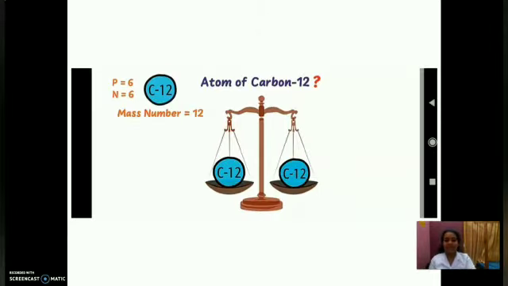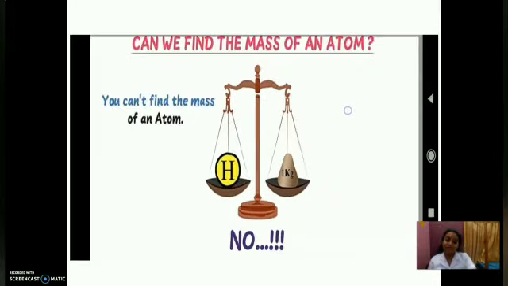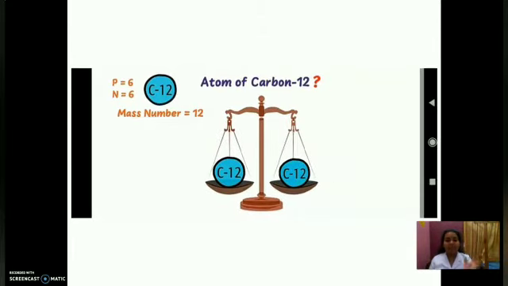Here we can see that the weight of the vegetables is related to the 1 kg unit. Can we relate the weight of an atom with anything else? We cannot put the 1 kg unit. If we put a carbon atom in a weighing balance, what can we put in the second plate to equalize it? We have to put another carbon atom, then only it will be equal.